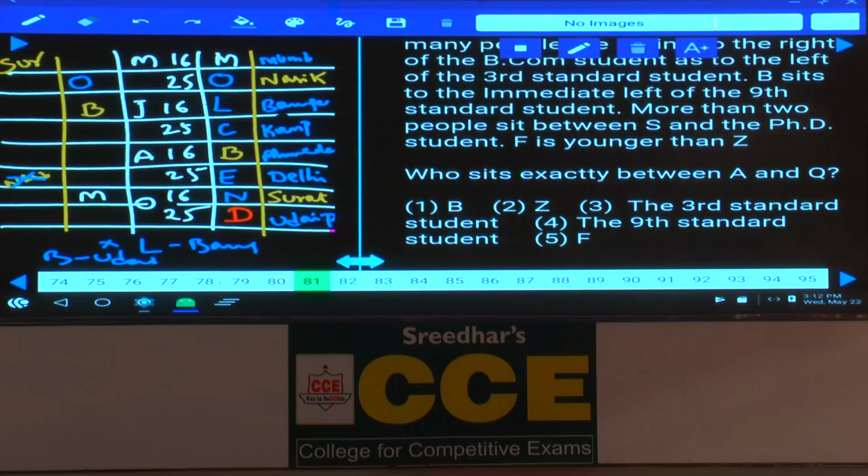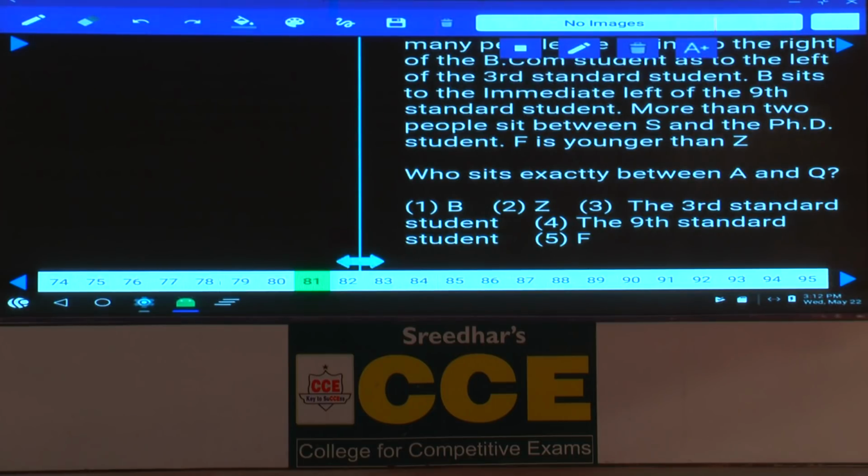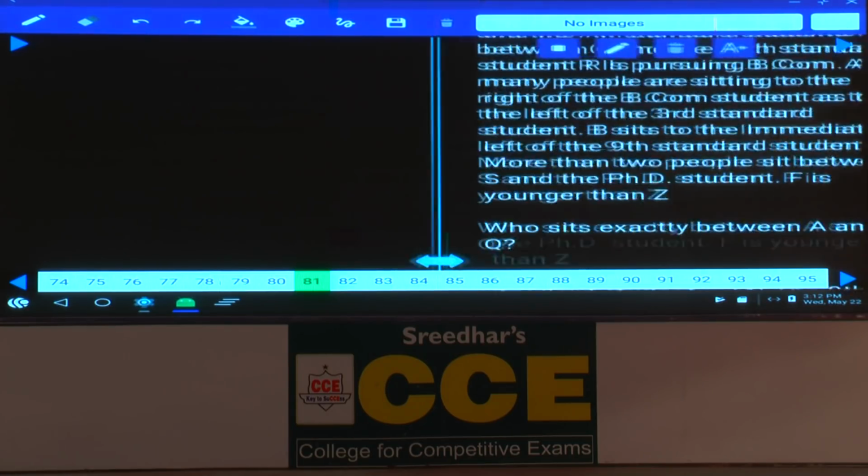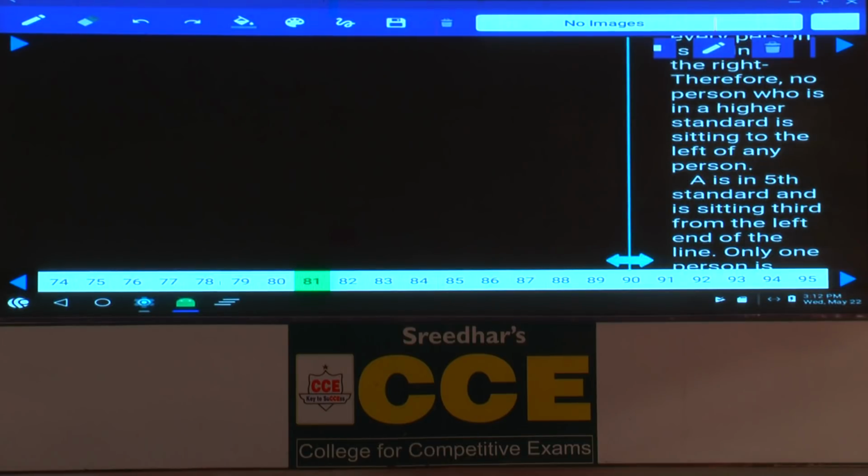S and P, it is completely different. Then question number 76 to 79. Now in this one, tell me what is the information here? 12 people are sitting in 2 parallel rows, isn't it? Now 6 people in each, in such a way that there is an equal distance between adjacent persons. In row 1, R, S, T, U, V and W.